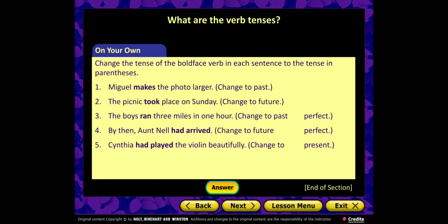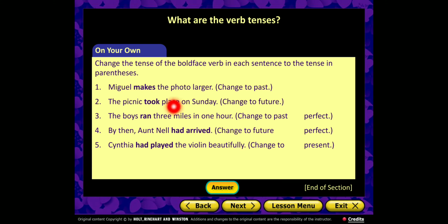Now we have this kind of exercise. I need you just to do it at home. We can discuss it when we have our live session, inshallah. What should we do in this exercise? It is asking us to change the tense of the bold-face verb in each sentence to the tense in the parentheses.